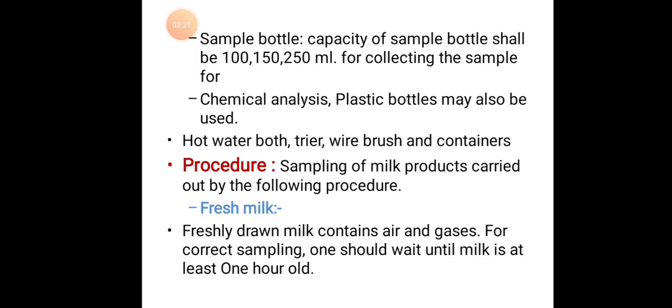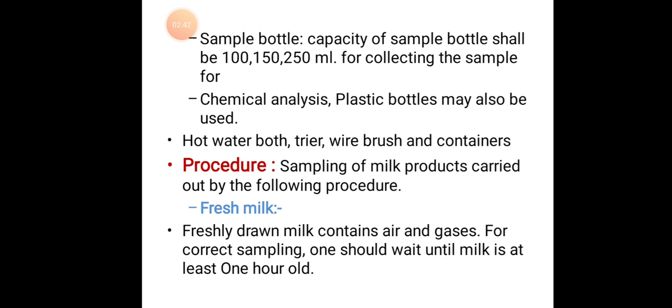Sample bottle: capacity of the sample bottle shall be 100, 150 or 250 ml for the collection of the sample. It is meant for chemical analysis. Plastic bottles may also be used. Hot water bath, trier, wire brush and containers.